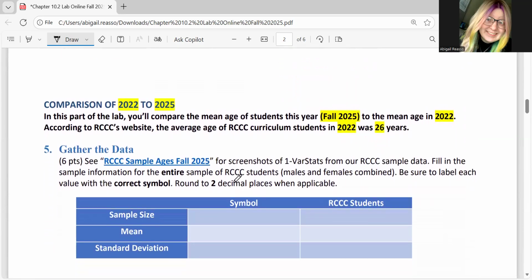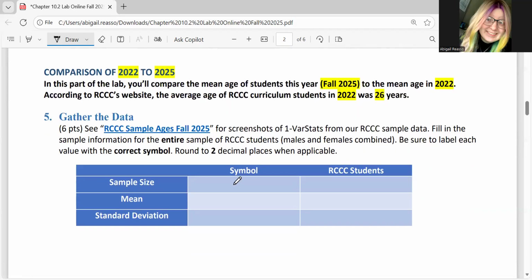Then we are going to look at the sample ages of the female and male combined. You might notice that the number is not fully combined. Sometimes we have students who choose not to answer, and that's fine. So if the sample size is a little off from adding the two together, that's fine. You're going to use what is provided for you in the entire sample.